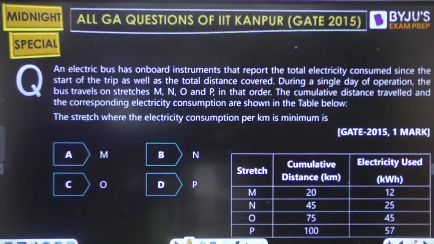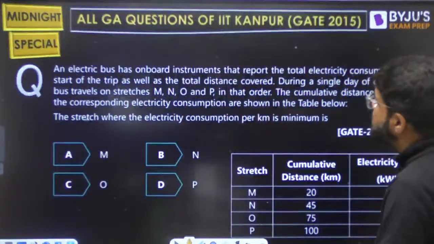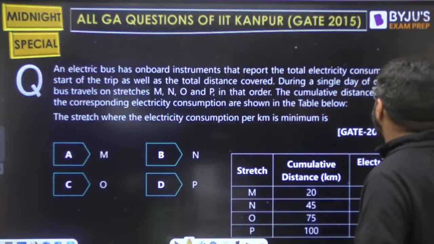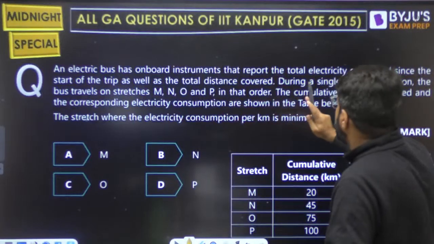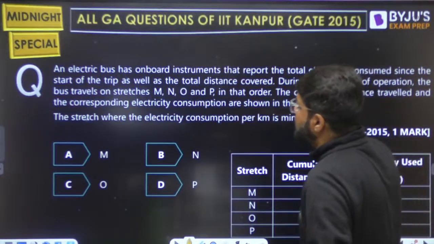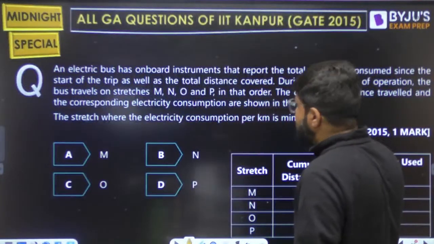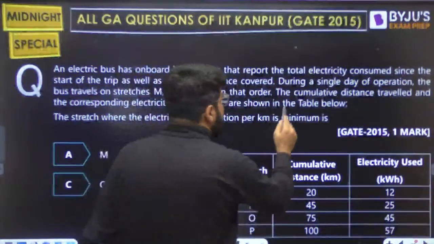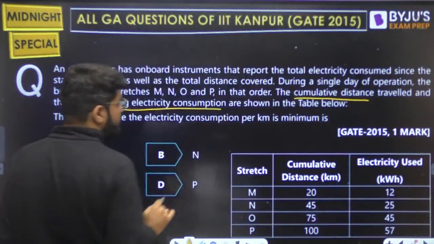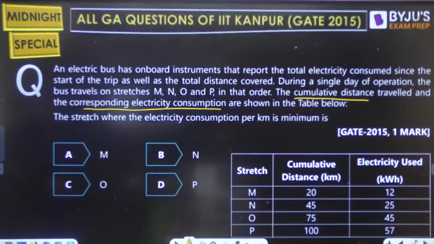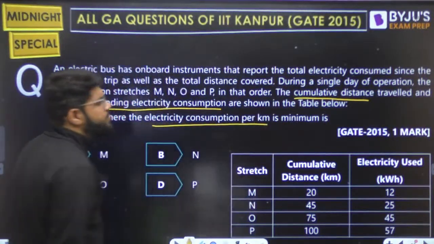Next question, again a tabular question in GATE 15, DI tabular question. An electric bus has onboard instruments that report the total electricity consumed since the start of the trip, as well as the total distance covered. During a single day of operation, the bus travels on the stretches M and OP in that order. The cumulative distance traveled and the corresponding electricity consumption, that will also be cumulative only, are shown in the table. What is the stretch at which the electricity consumption per kilometer is minimum?